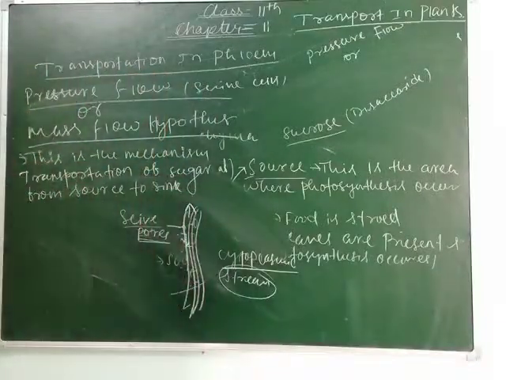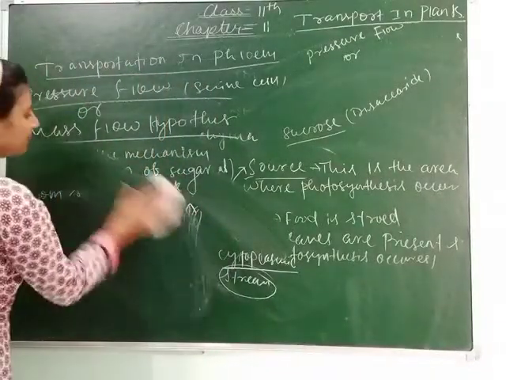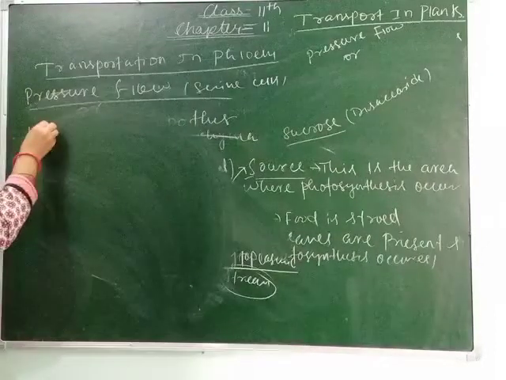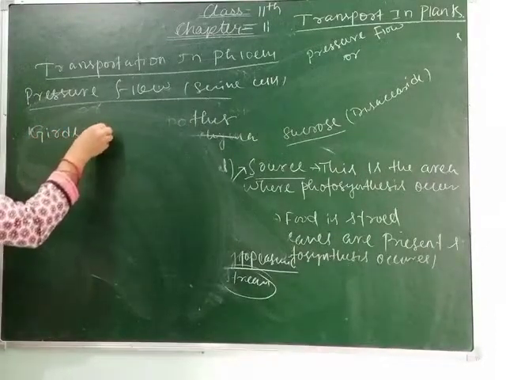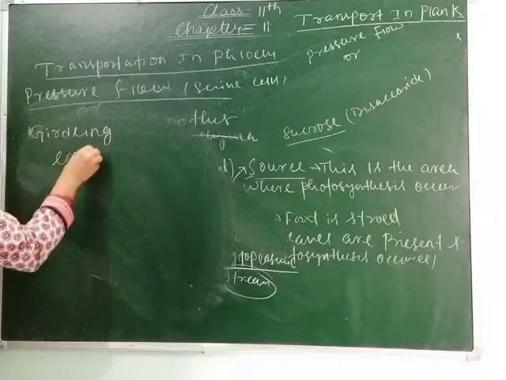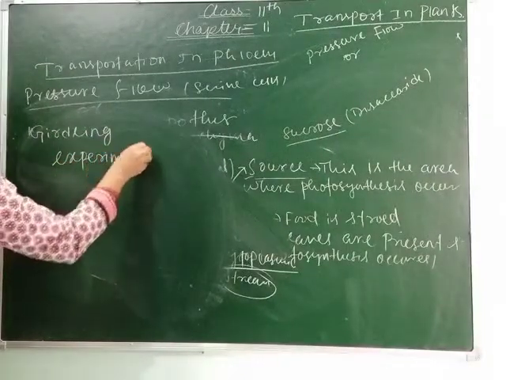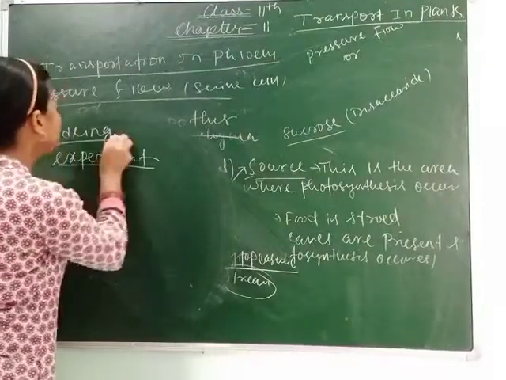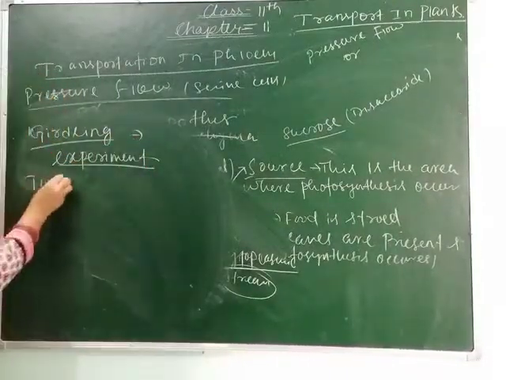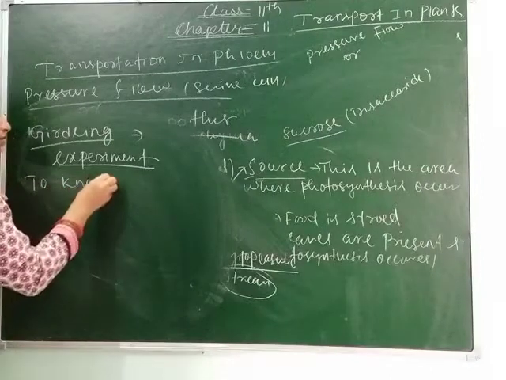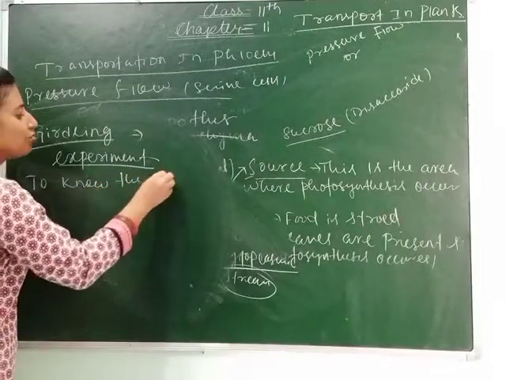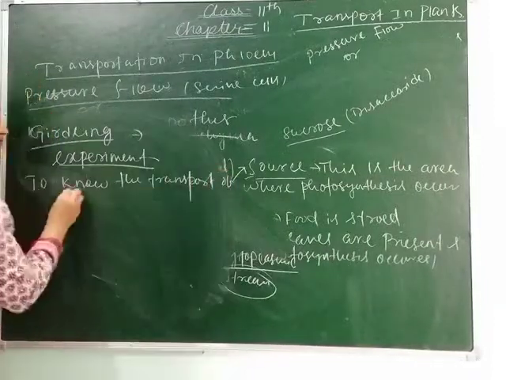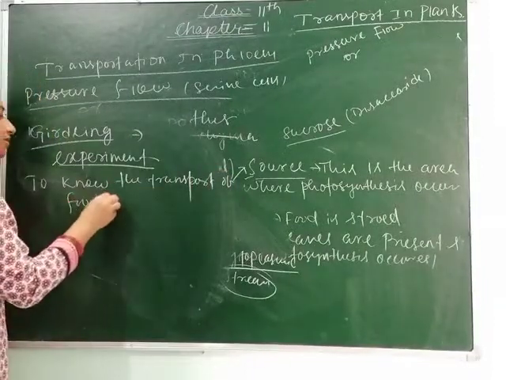Why is this experiment done? This experiment is done to know the transport of food or sugar.